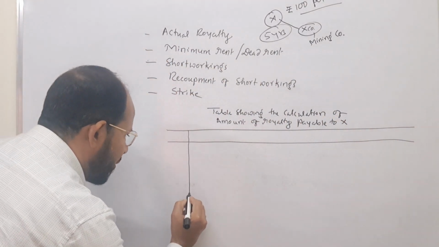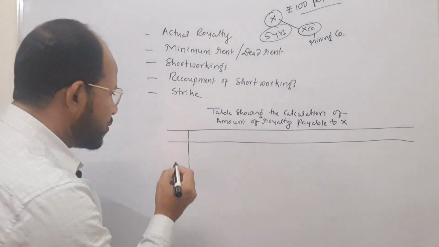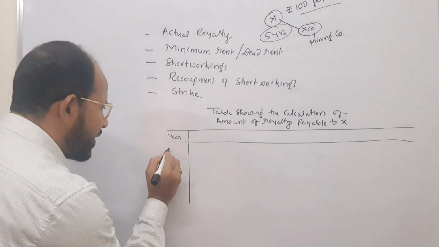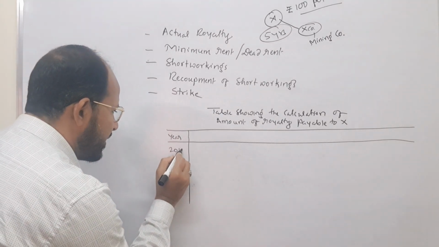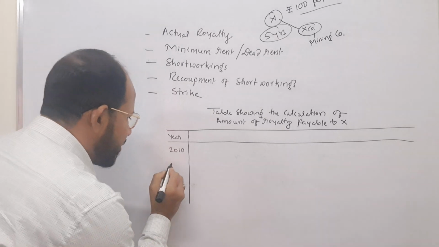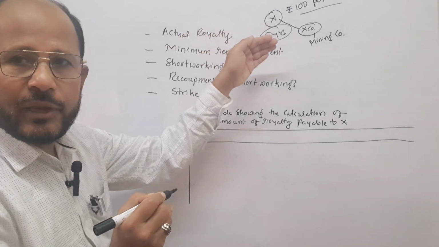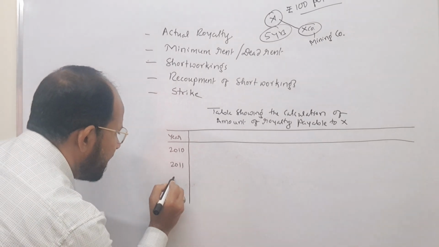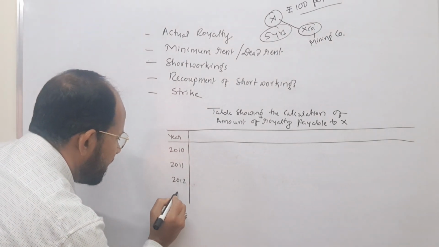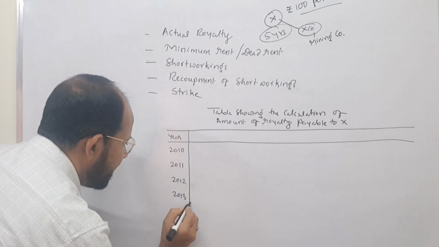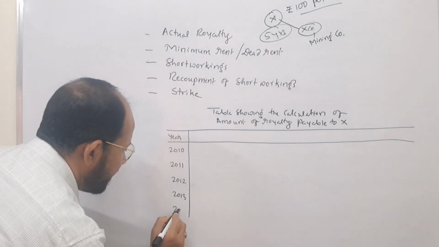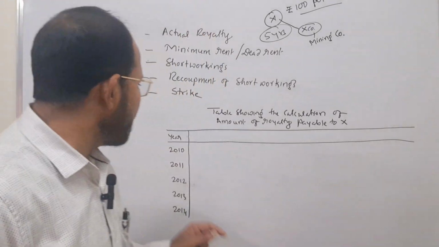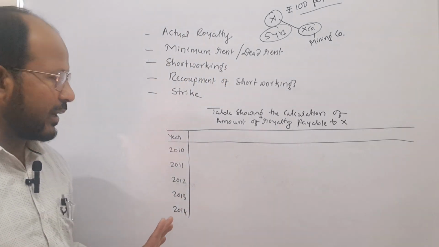Assume in the first column, you have to write the year. Very simple thing. Assume the agreement took place in the year 2010. Next, this agreement is there for how many years? For 5 years. I put here 2011, 2012, 2013 and 2014. Means the contract is there for 5 years from 2010 to 2014.